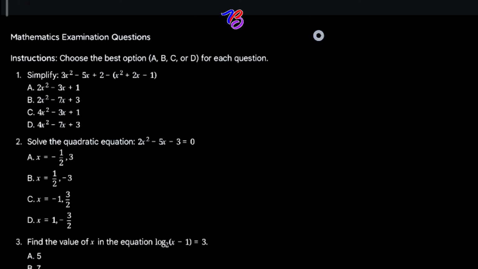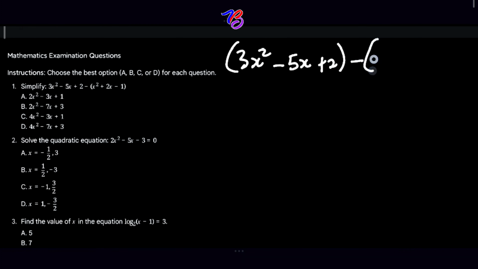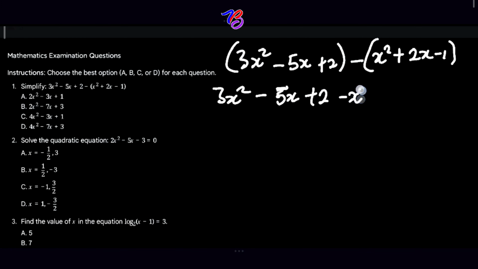So the equation says 3x squared minus 5x plus 2, let's put this in bracket, then close bracket, minus, open bracket, x squared plus 2x minus 1. So this will give us 3x squared minus 5x plus 2 minus x squared minus 2x plus 1. I hope you are following. Rearranging now, you group by collecting like terms.